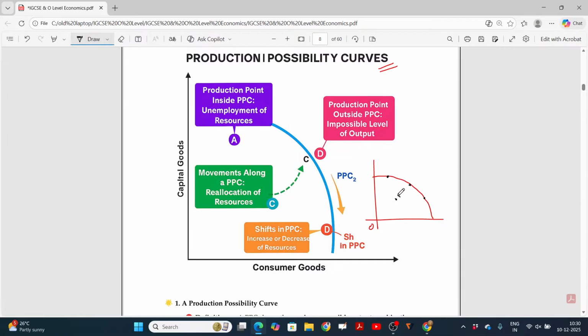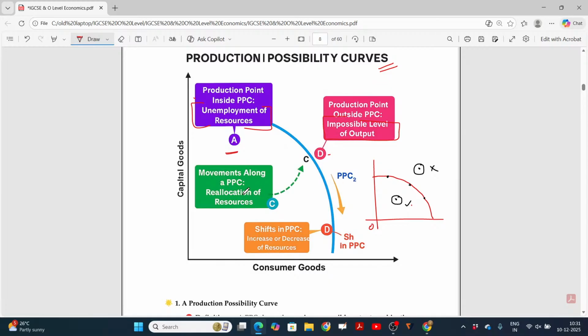If I want to produce here, will it be possible? Yes, of course possible, but resources are not utilized fully. Beyond that, at this point, what happens? It is not possible to produce. Here, resources are not completely used. Here, resources are in shortage. We cannot produce there, but we can produce anywhere over this particular line. That is called the production possibility line. See here, a production point inside, point A, means unemployment of resources, not used properly, and in this case, an impossible level of output. We cannot produce.